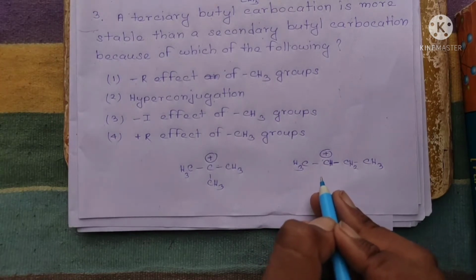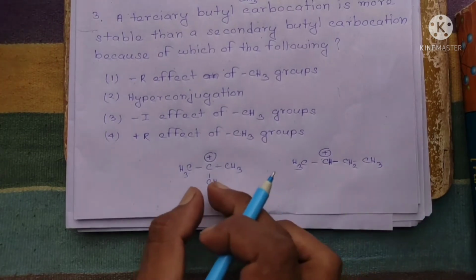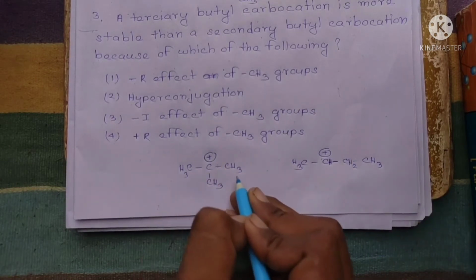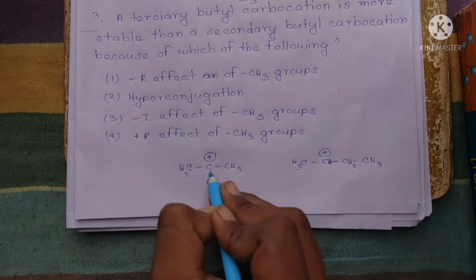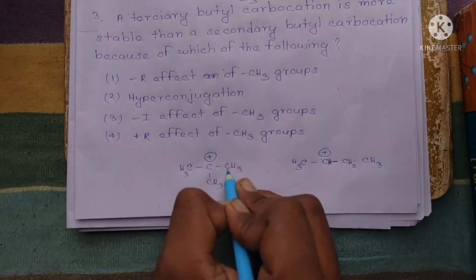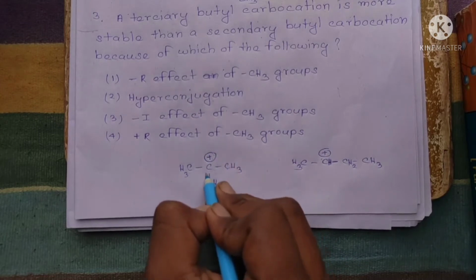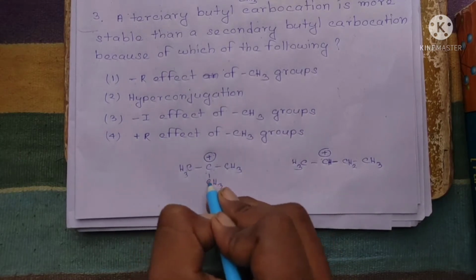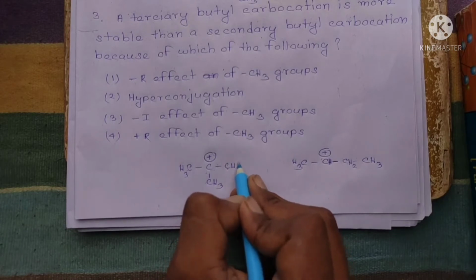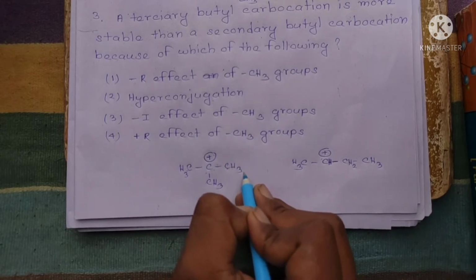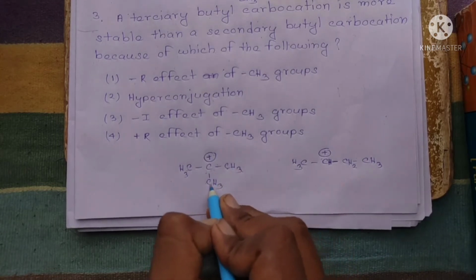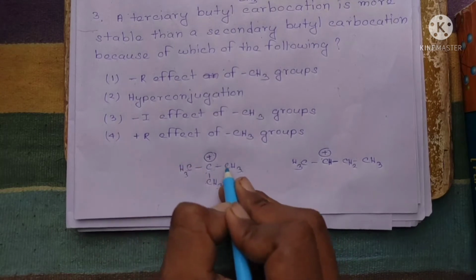So first of all, when we compare the stability of carbocations, you have to look out for the number of alpha hydrogens. Now this is the alpha carbon. The carbon on the side of the carbocation is what we call the alpha carbon. So here 1, 2, 3 alpha carbons, and the hydrogens associated with these alpha carbons are known as alpha hydrogens. So the number of alpha hydrogens here is 3, and here also 3, so 9 alpha hydrogens.